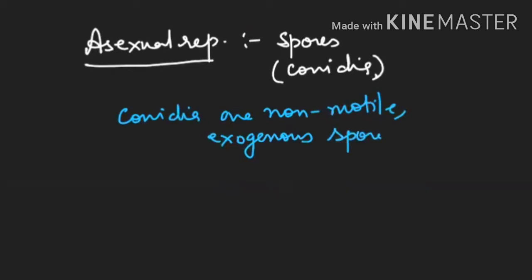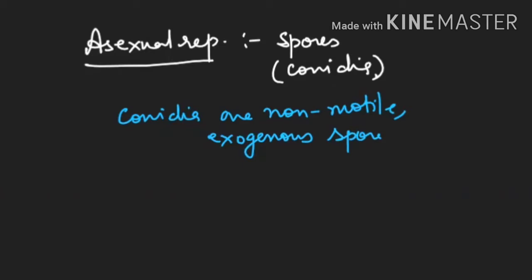If you remember in the Phycomycetes, they were present inside the sac. That sac was known as sporangia. But in case of the Ascomycetes, they were born directly on hypha. Same in the Deuteromycetes, they are born directly on hypha. And when they are born directly on hypha, we call such spores as exogenous spores. And conidia are non-motile. Is it clear?